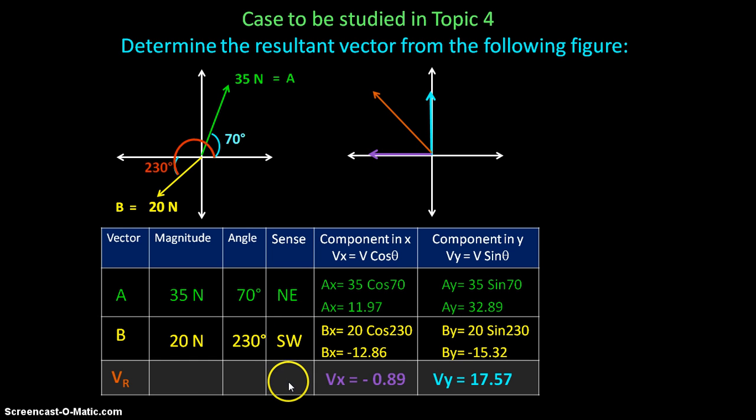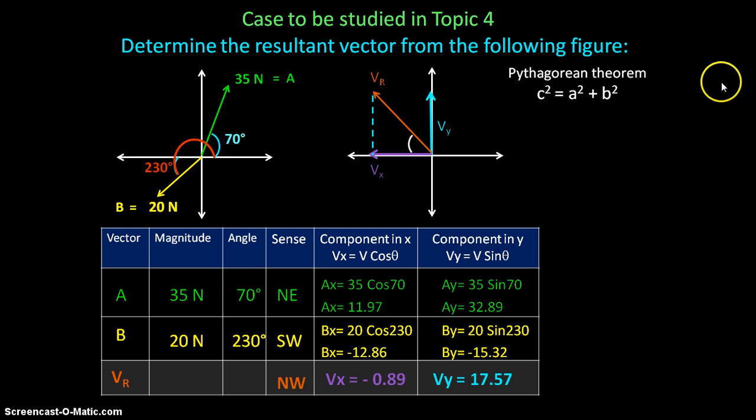And we can determine the sense of the resultant vector. It means this vector is going to the north and to the west. So the sense is northwest. Okay? So here I label all these components. Vx is the adjacent side, Vy is the opposite side, represented by this parallel line, okay? And Vr is the resultant vector, okay?